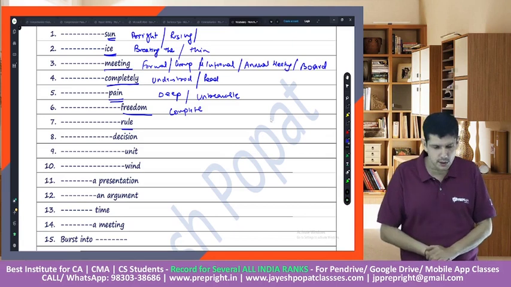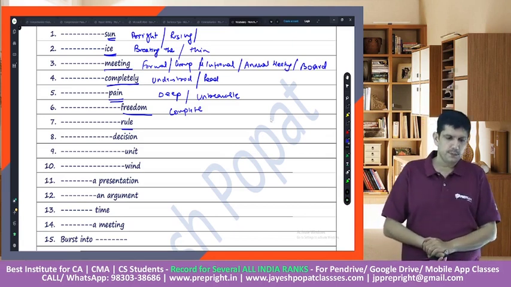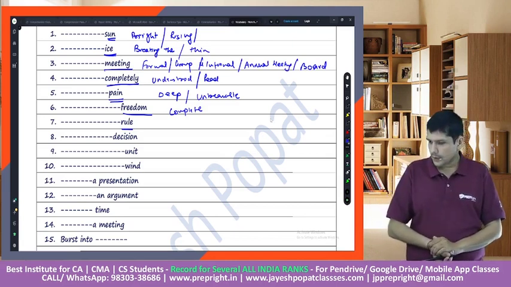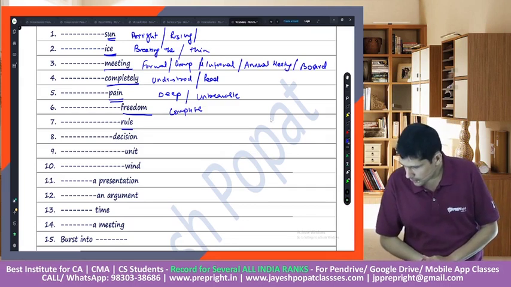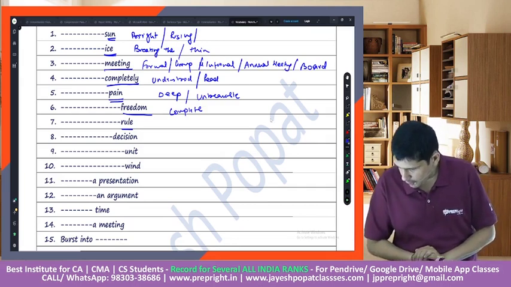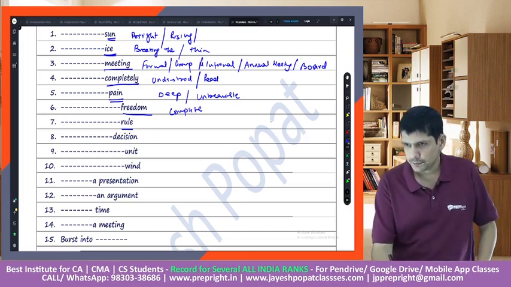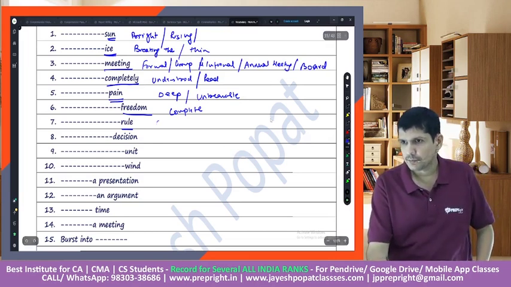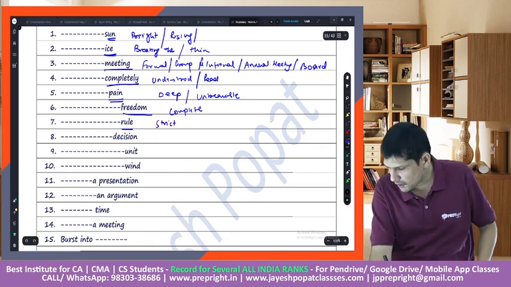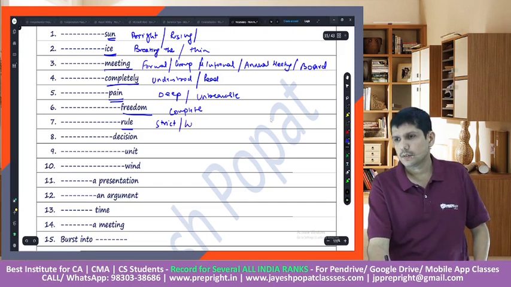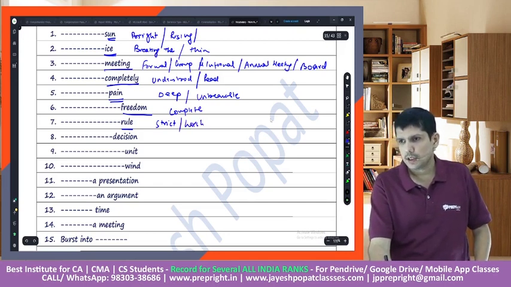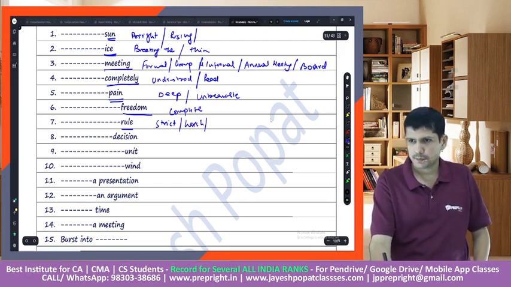What would you associate with rule? Okay, dictator rule. Normally we say it's a strict rule, a harsh rule.